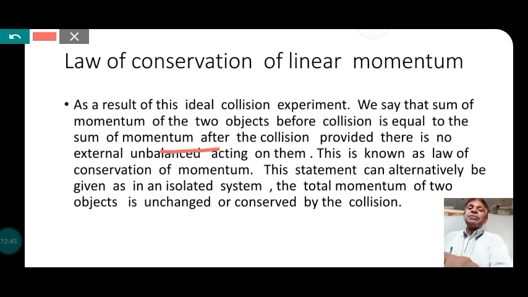This statement can alternately be given for an isolated system, that means there is no external force acting on it. In an isolated system, the total momentum of the two objects is unchanged, or conserved, by the collision. That is the law of conservation of linear momentum.